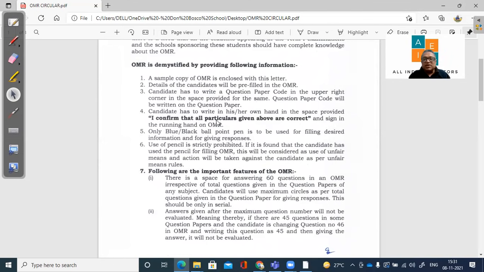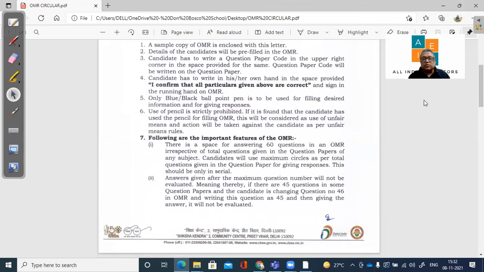And you have to write in your own handwriting this line: I confirm that all particulars given above are correct. The reason for writing this is that you need to check that you have got the correct OMR sheet, because as I said, you have an OMR sheet which is pre-filled. So you should not try to fill in answers of somebody else, because the marks will go to that person. So please check this and then confirm that the particulars are yours.